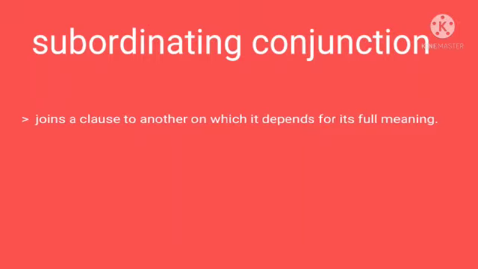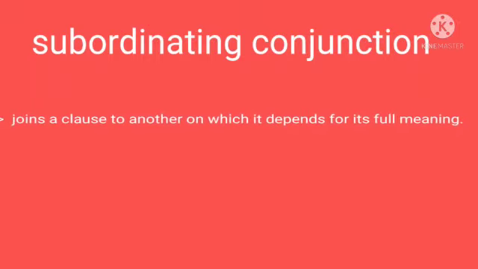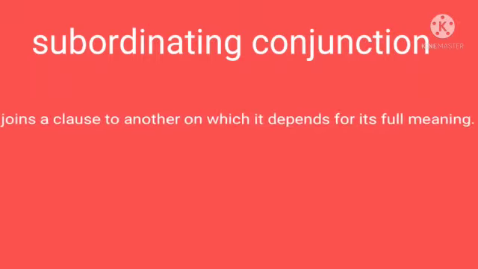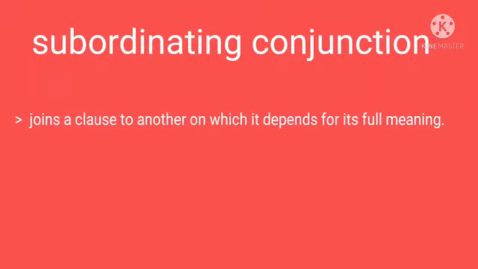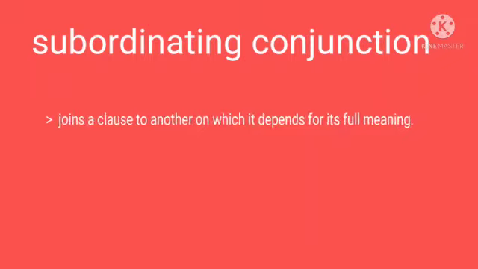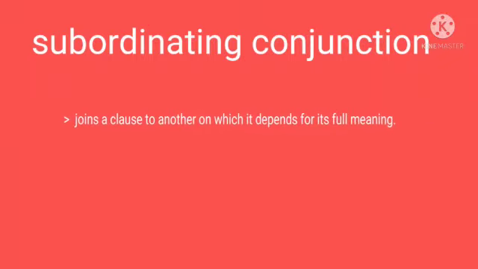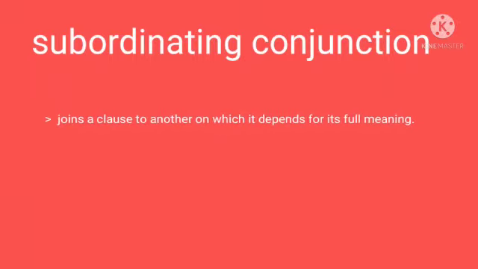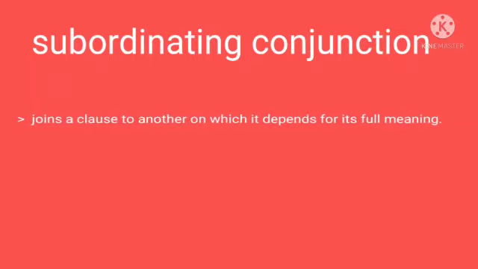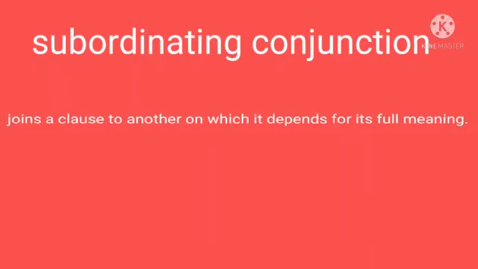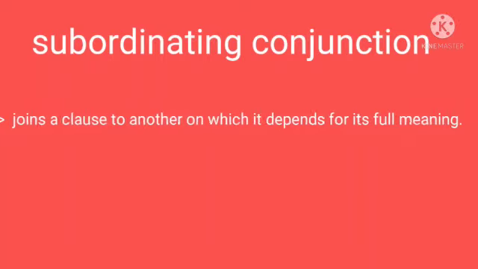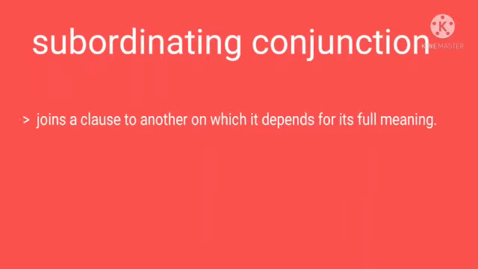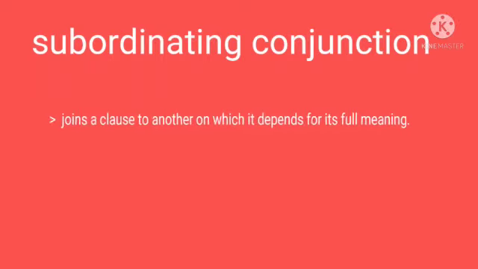Like after, because, if, that, though, although, till, before, unless, as, when, where, while, etc. Here, the word than is also a subordinating conjunction. For example, he is taller than I, or I like you better than he, because we are using than.